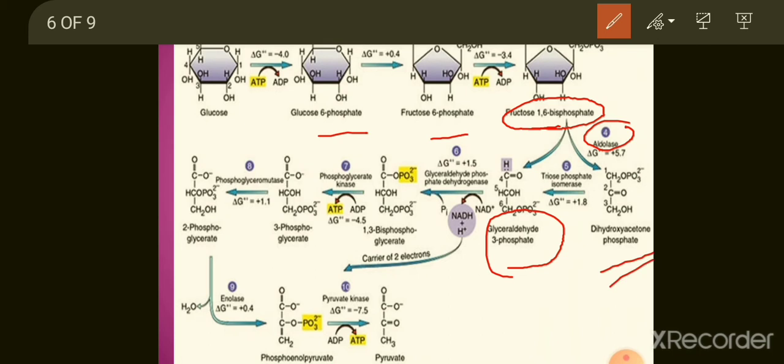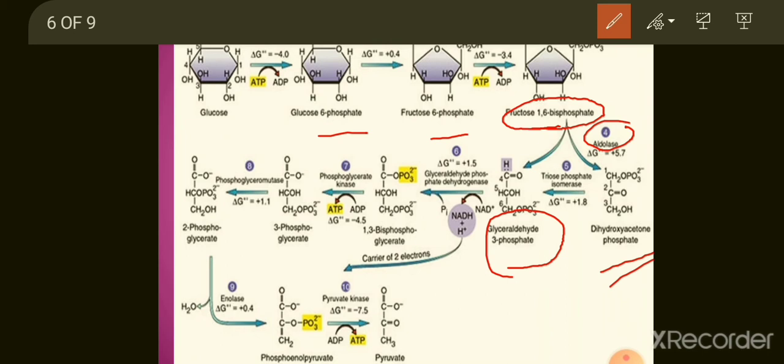Now during this step, only glyceraldehyde 3-phosphate is important. That means for the further reaction, glyceraldehyde 3-phosphate is only important. So dihydroxyacetone phosphate will be further converted to glyceraldehyde 3-phosphate with the help of enzyme triose phosphate isomerase.